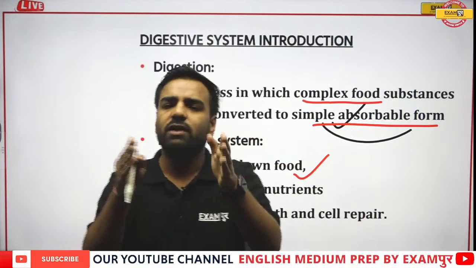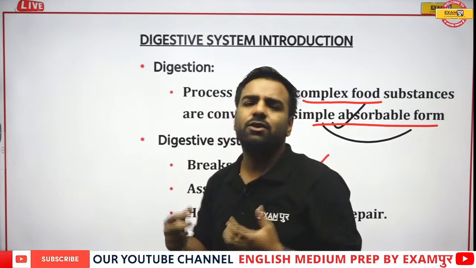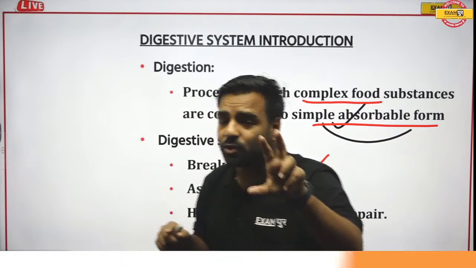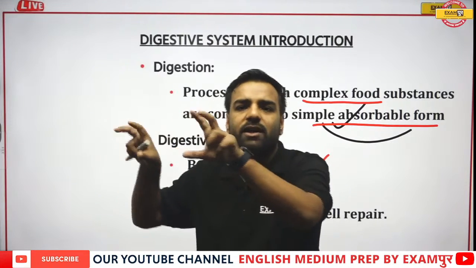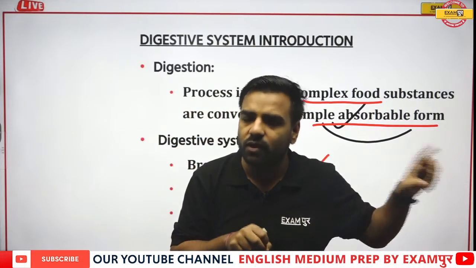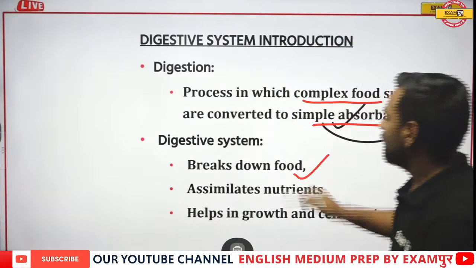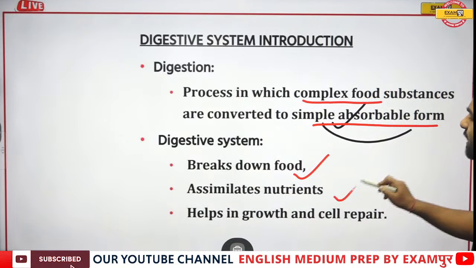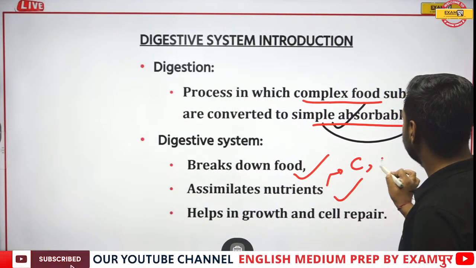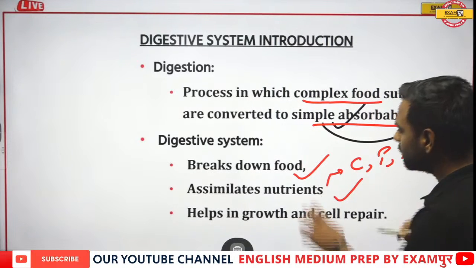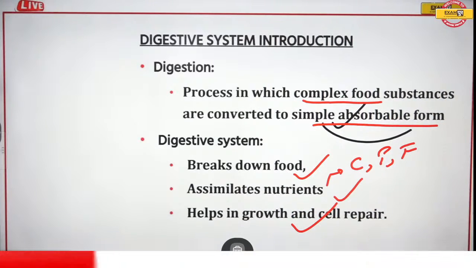Apart from that, when they send food inside our body using peristalsis movement, several enzymes will take important things from your food, which includes carbohydrates, proteins, fats. It is going to assimilate the nutrients, which I've already told: carbohydrates, proteins, fats. Apart from that, it is also helping us in growth and cellular repair.